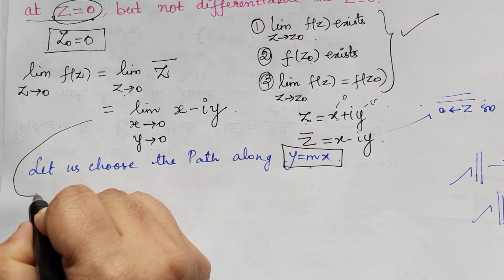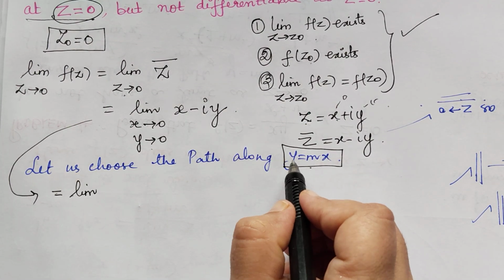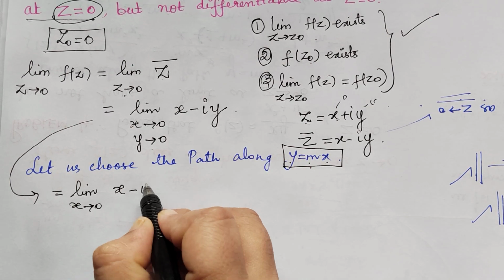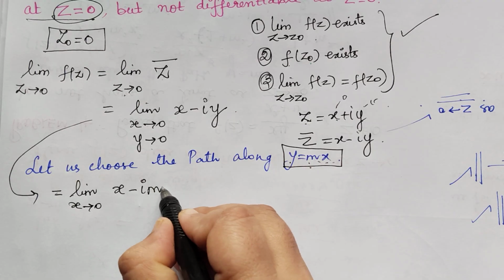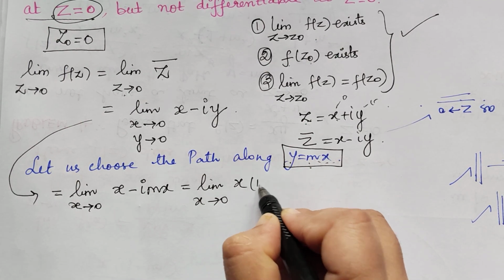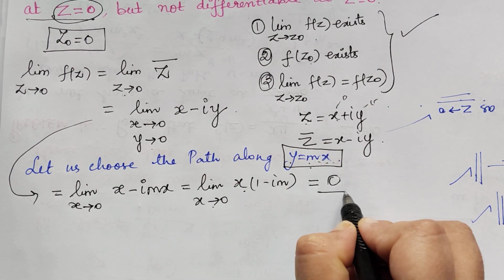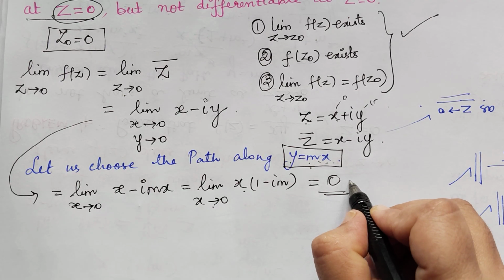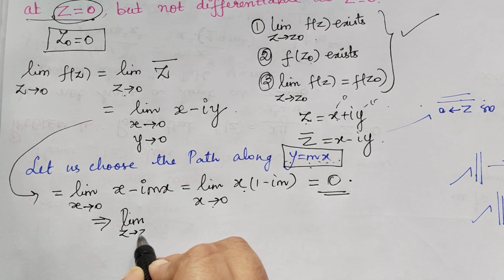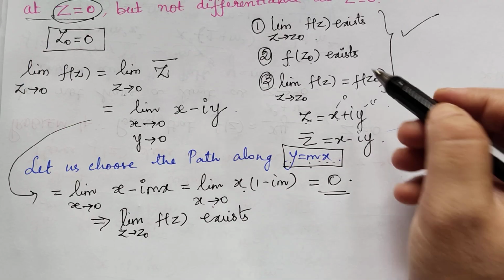So this limit will be further equal to limit. Now since x and y we have written in terms of x, we will have the limits only for x, of x minus i, y is what? Mx. So we can take x in common and we get 1 minus im. So now when we apply the limits, this will turn out to be 0, which implies that the limit exists. So therefore, this implies that limit z tends to z naught of f of z exists. So the first condition of continuity is done.